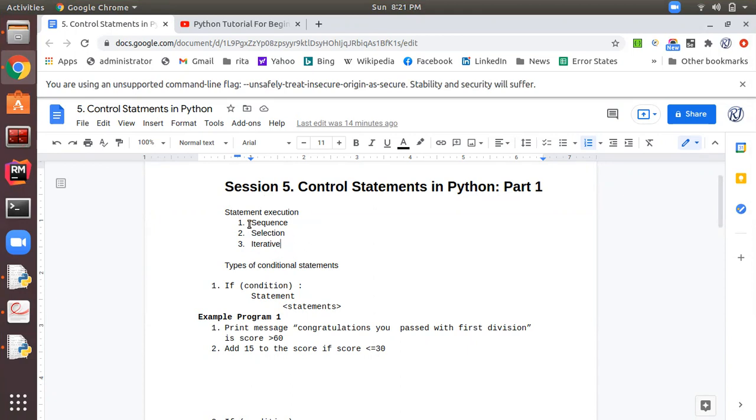So the sequence execution we have already discussed. You already know how to write a program in Python where the execution of statements takes place in sequence. And today you will learn how to write a program based on the selective execution of statements. Okay, so for selective execution of statements we use the if condition. So if is also known as a compound statement.